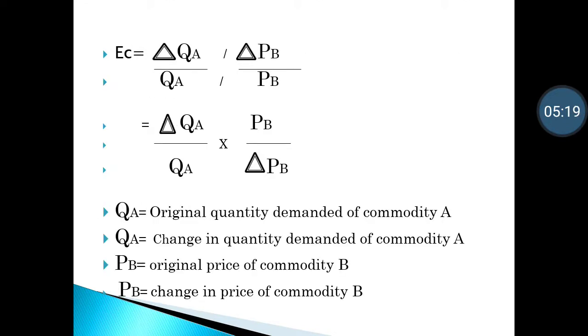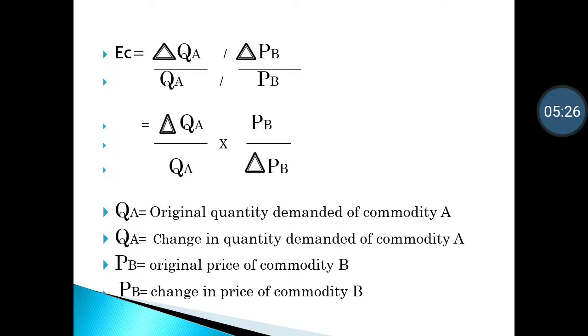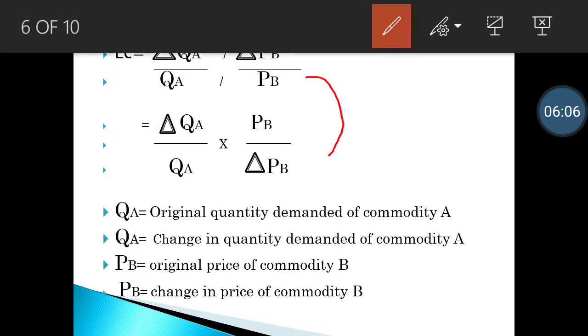Further, when we divide it into multiplication form, it is change in quantity demanded of commodity A upon quantity demanded of commodity A, that is the original demand for commodity A. The change shows the difference between new demand and original demand, divided by change in price of commodity B upon original price of commodity B. The difference between original price and new price is written as delta P, that is change in price of commodity B. When we convert it into multiplication sign, this becomes reversible.